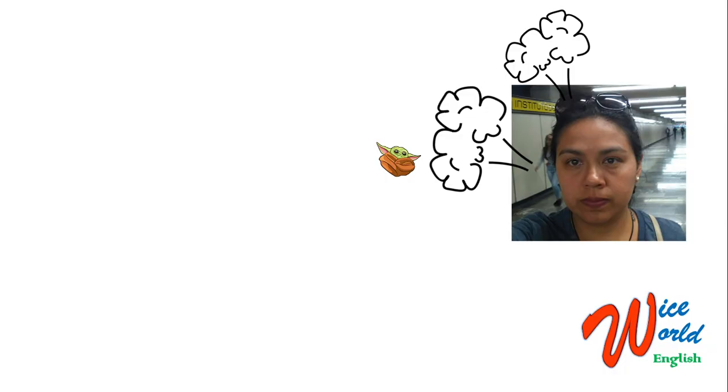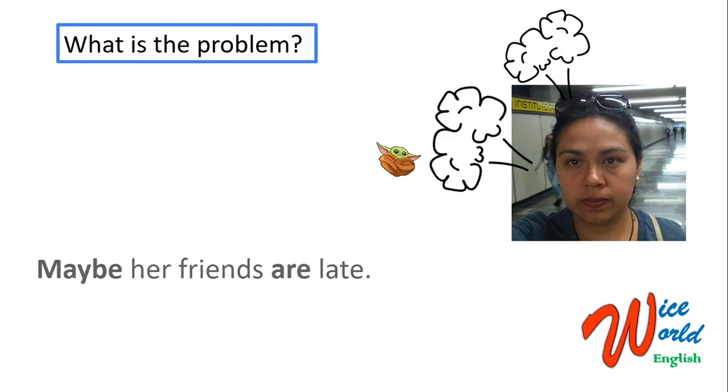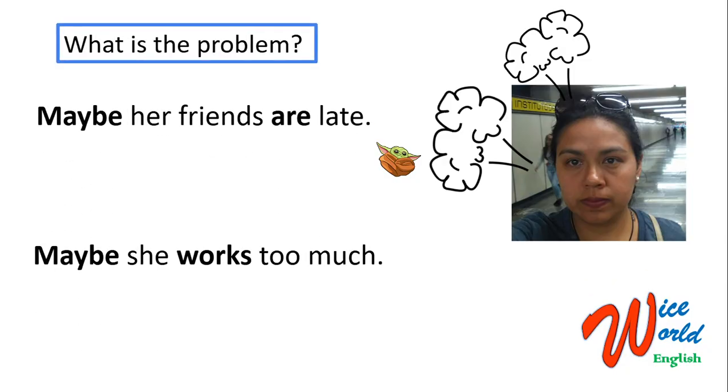Okay, quick question. Why is this woman angry? Maybe it's a good idea to pause the video and write some sentences with maybe. Okay, I hope you have paused the video and now let's see some examples. So what is the problem? Maybe her friends are late and maybe she works too much. Okay, so we have some sentences with maybe, and probably you have some sentences in your notebook.